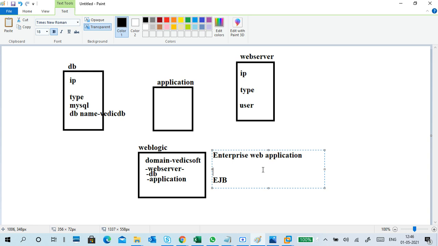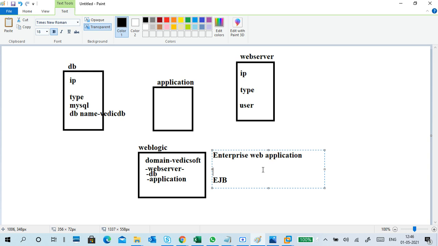What is an enterprise web application and a normal web application? With an enterprise web application, you have to maintain multiple enterprise applications, all related to one project. For example, a make metric project.